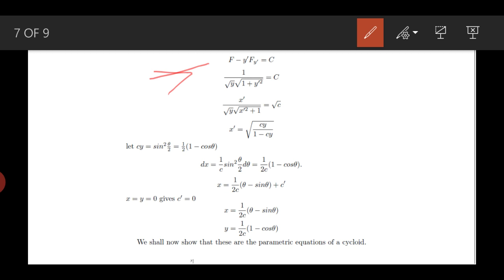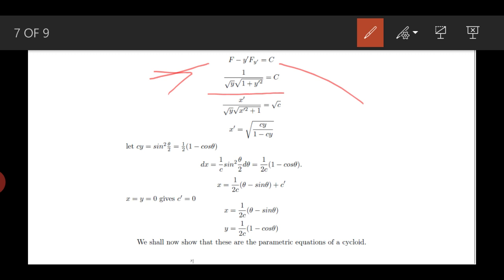One can solve the Euler equation directly and get the same answer. Now I put in the values of f and f sub y prime, which is the partial derivative of f with respect to y prime, and after a little calculation you get the equation 1 over the square root of y times the square root of 1 plus y prime squared equals a constant. This is a differential equation of order 1 and degree 2, and you have to solve this equation.